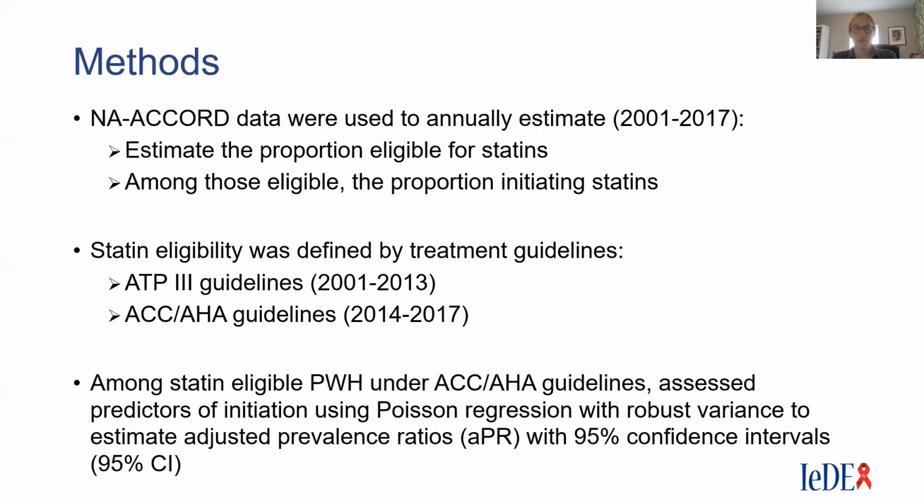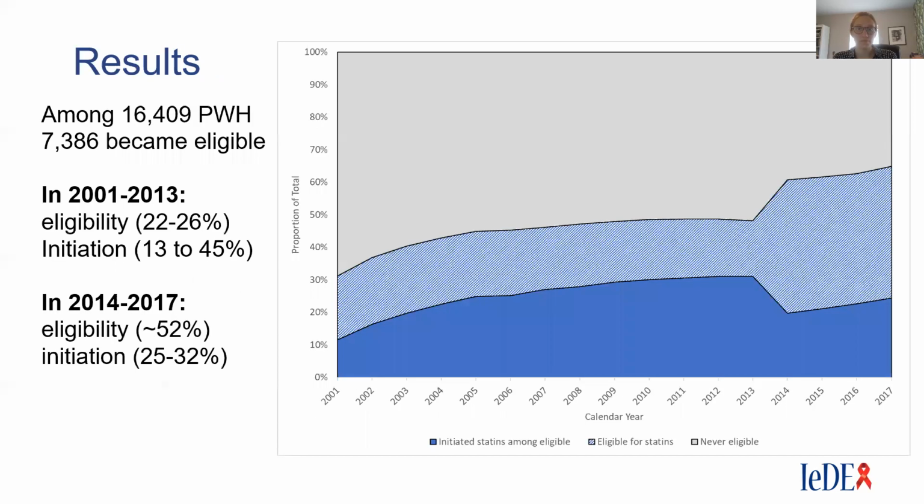To identify potential predictors of statin initiation under these new guidelines, we used Poisson regression with robust variance to estimate adjusted prevalence ratios with 95% confidence intervals.